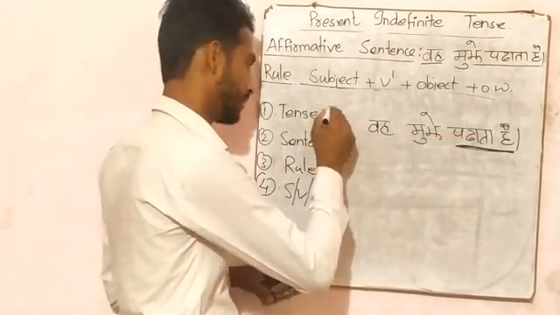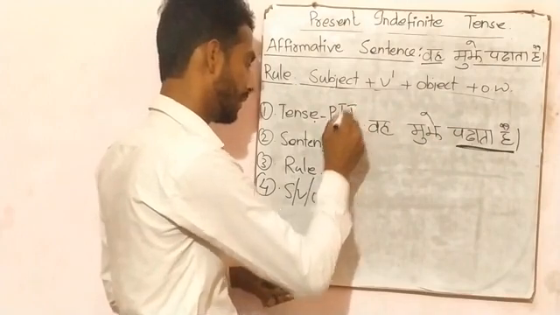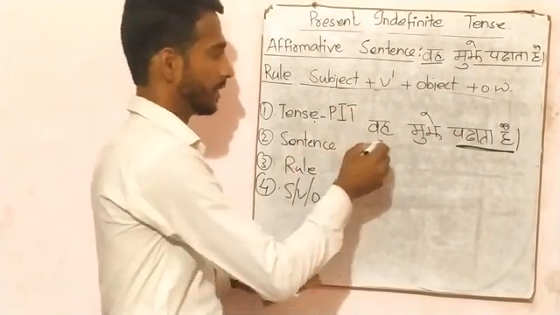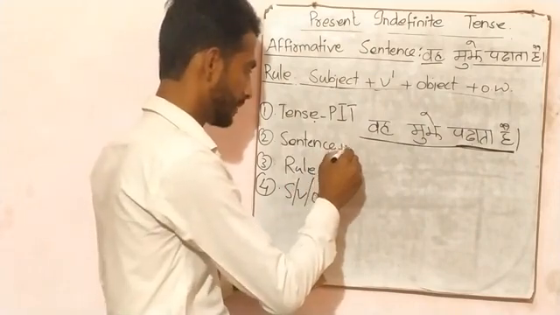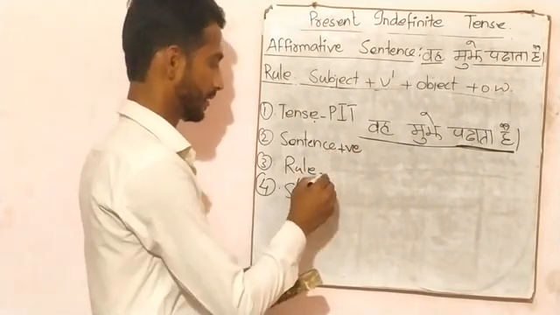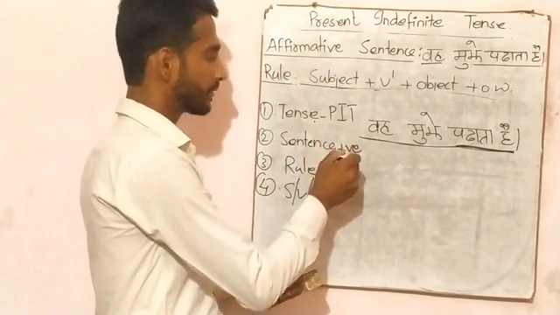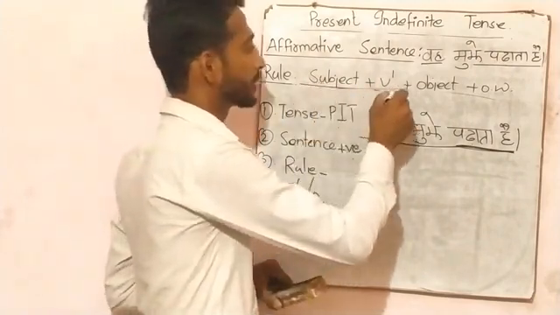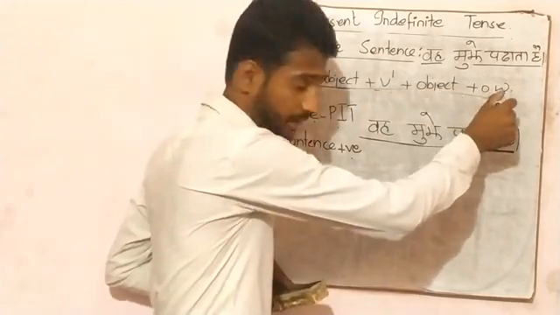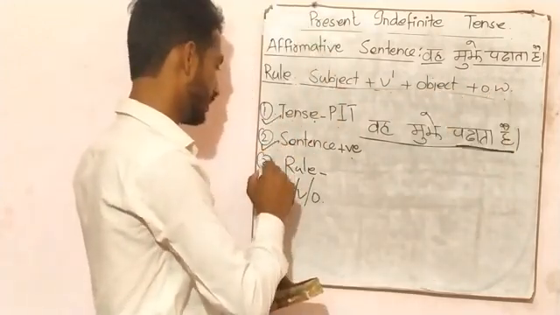So it's present indefinite tense. Now it's an affirmative sentence. The rule for an affirmative sentence of present indefinite tense is subject plus verb first form plus object plus other words. So these 3 steps are clear.